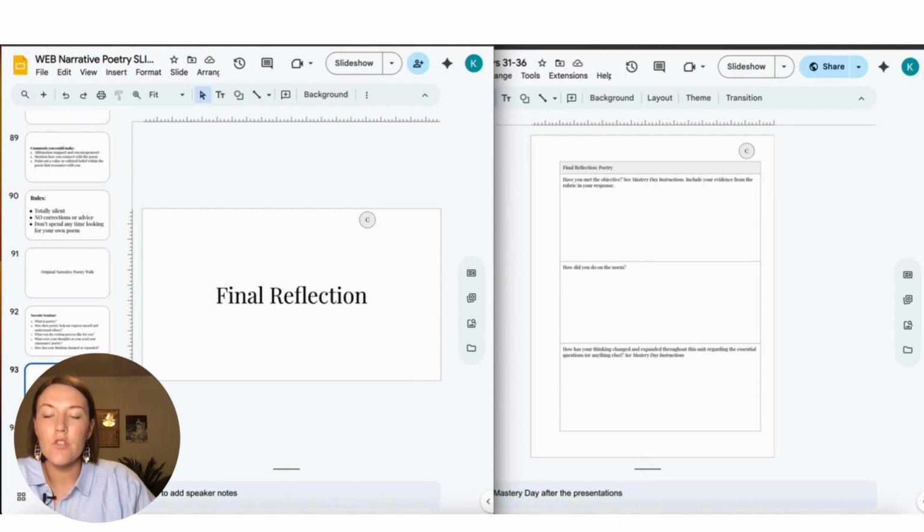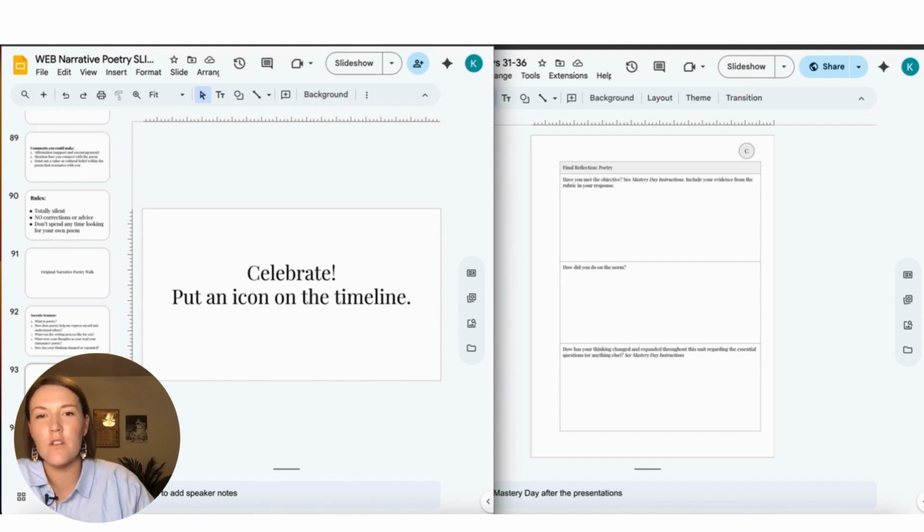And then after we do our final reflection, we'll add an icon to the timeline and celebrate that we have finished another unit.